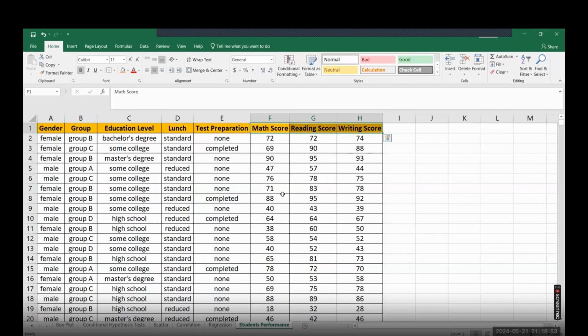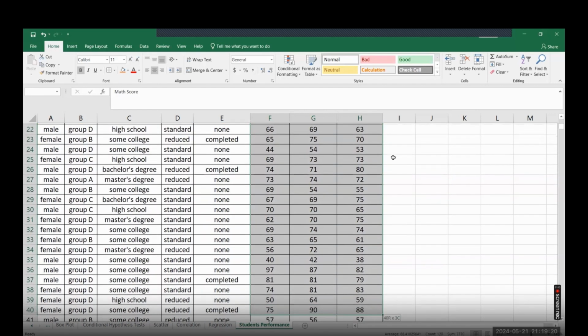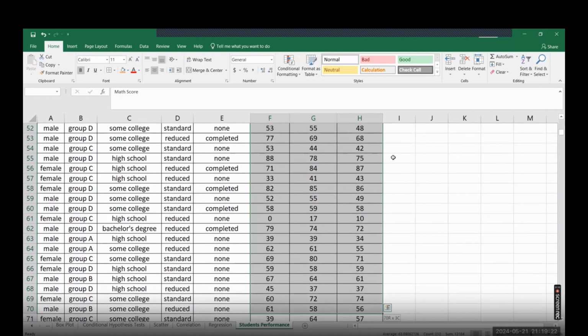I want to find out, is there any statistical relationship between these 3 variables, yes or no? I want to find out graphically whether your math score is related to reading score or writing score.